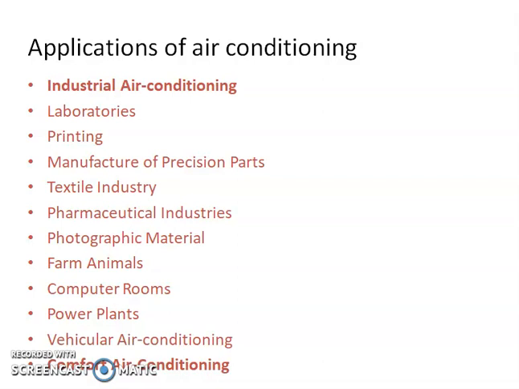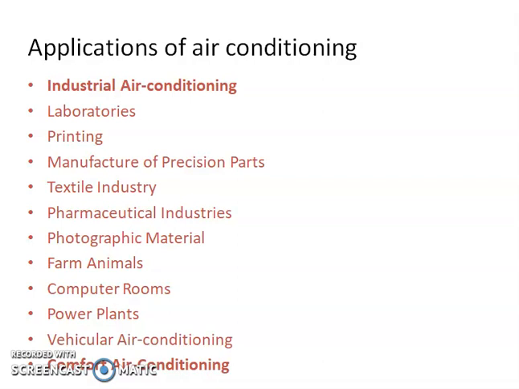The main purpose of industrial air conditioning is to provide the conducive conditions so that the required processes can be carried out and the required product can be produced. Some of the applications of industrial air conditioning are, number one, laboratories.